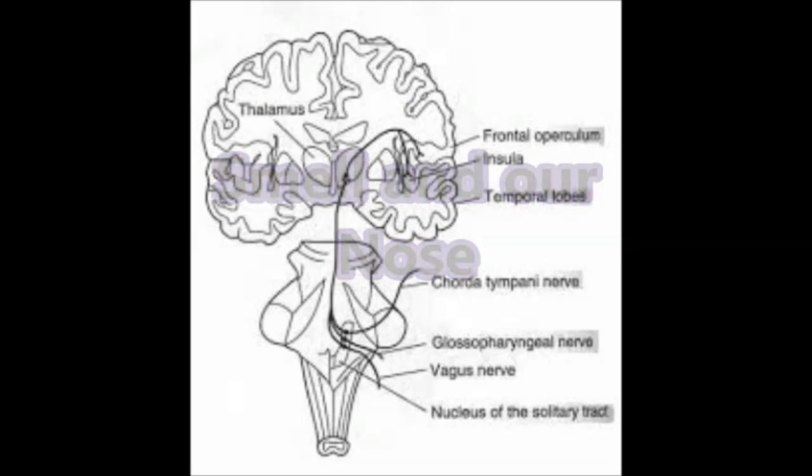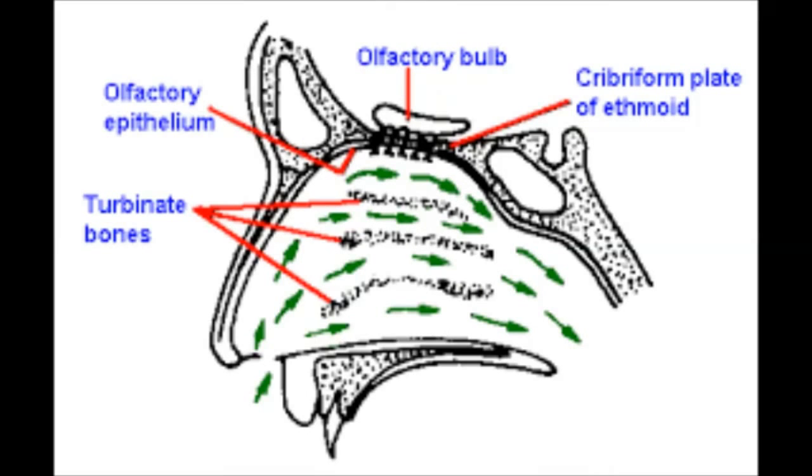Now the olfactory sensation. You can see here the olfactory bulb, olfactory epithelium, turbinate bone and cribriform plate of the ethmoid.